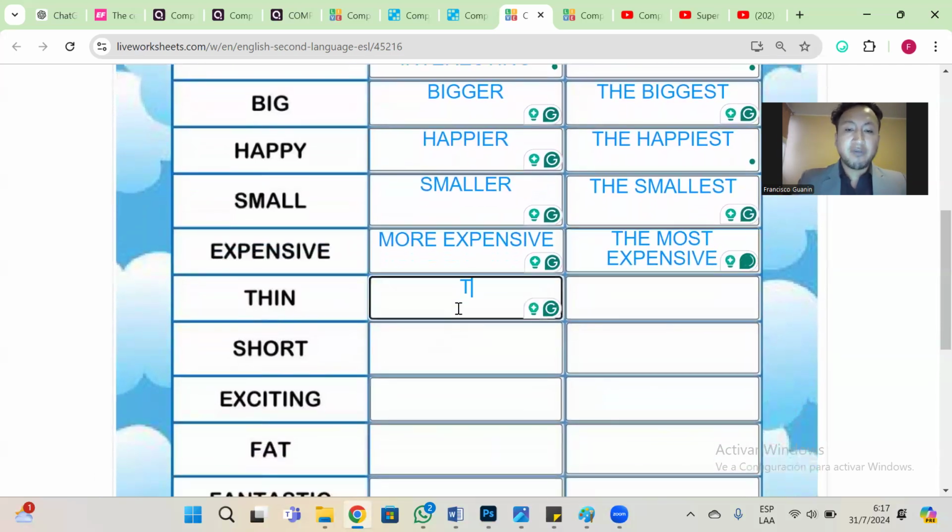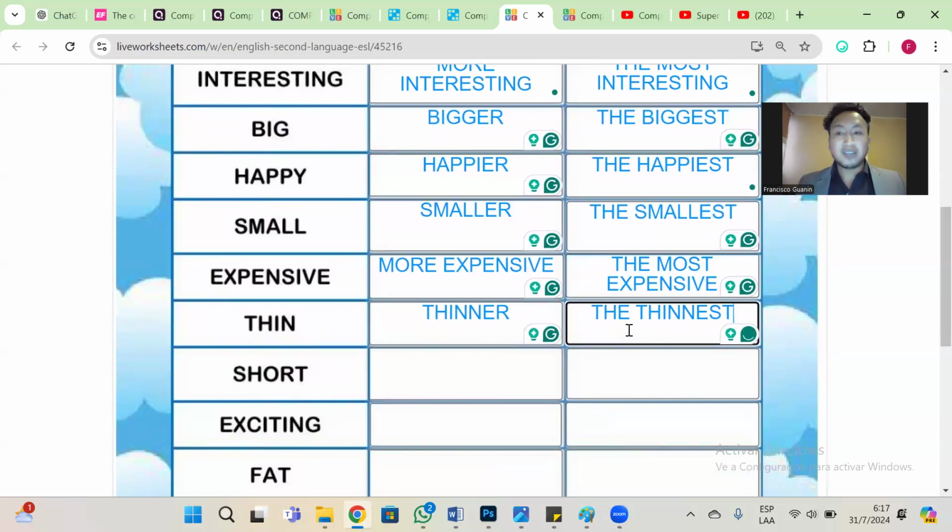Now we have thin, one vowel and one consonant, double consonant, er, thinner. The superlative, the thinnest. Yeah, and that's all.